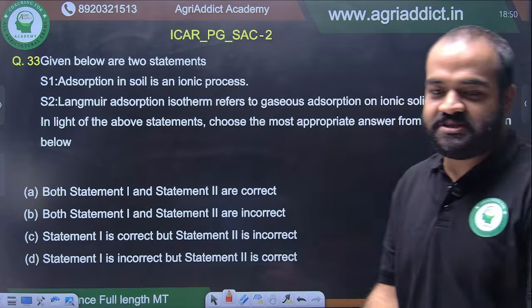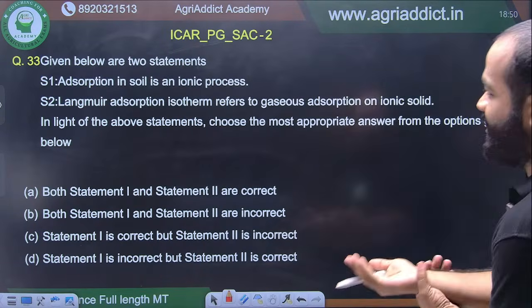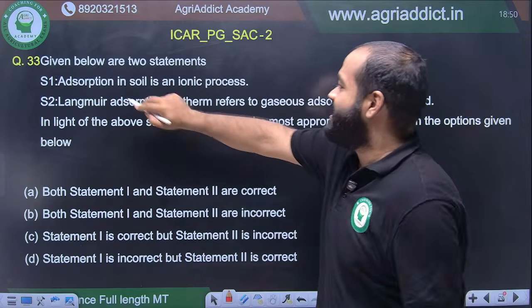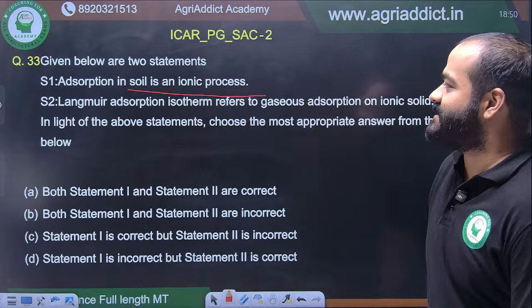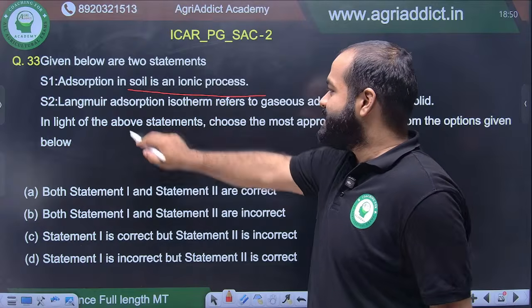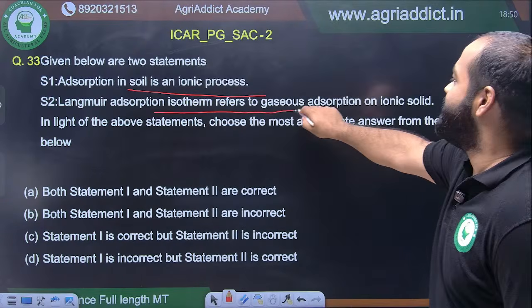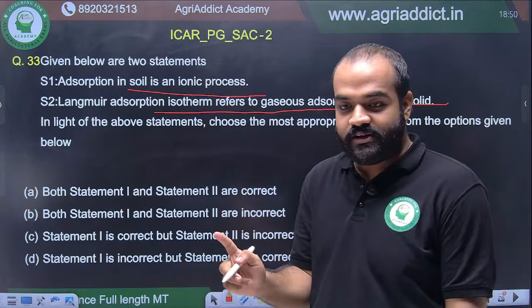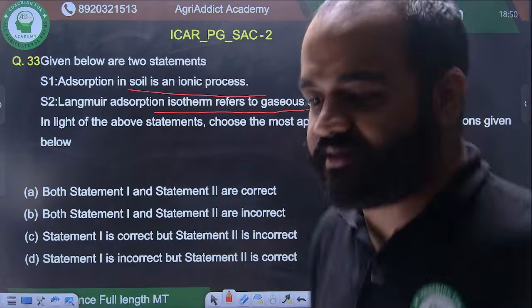Finally, soil chemistry. Oh, after 33 questions we have come to soil chemistry. Okay, adsorption in soil is an ionic process. Nice statement. Langmuir adsorption isotherm refers to gaseous adsorption on ionic solid. Be very careful, read the two statements very thoroughly and tell me the answer.